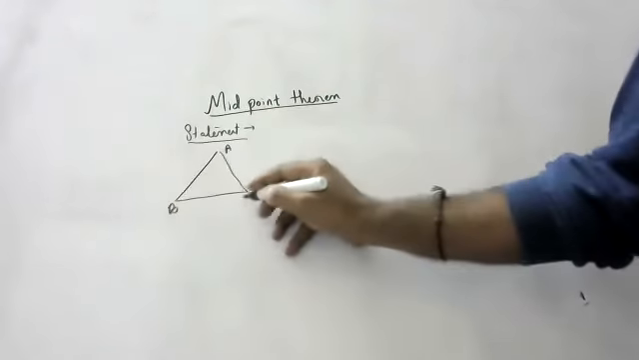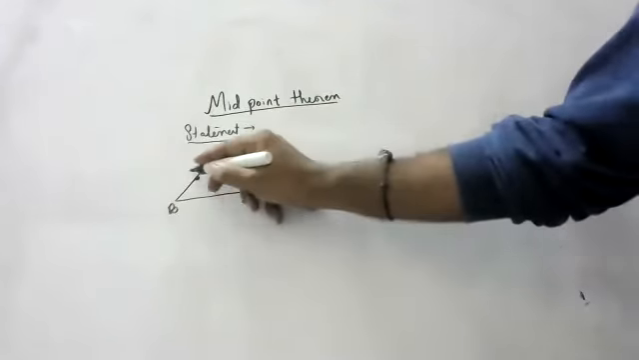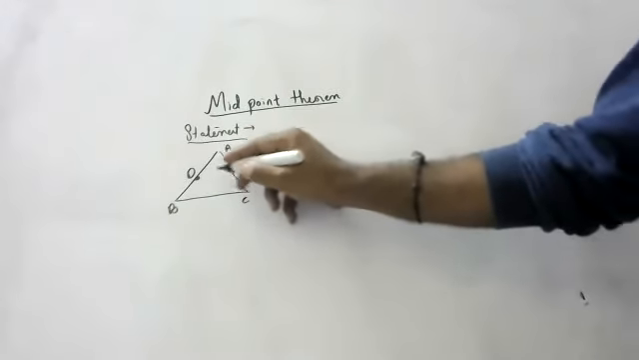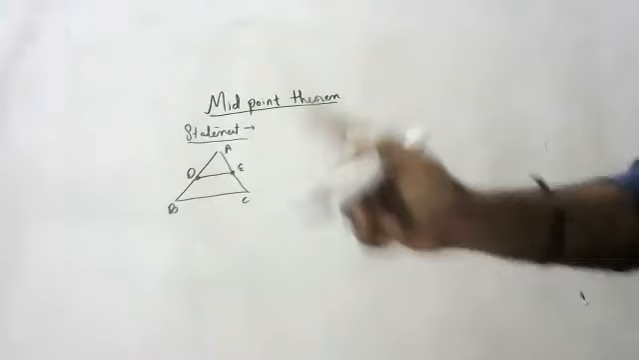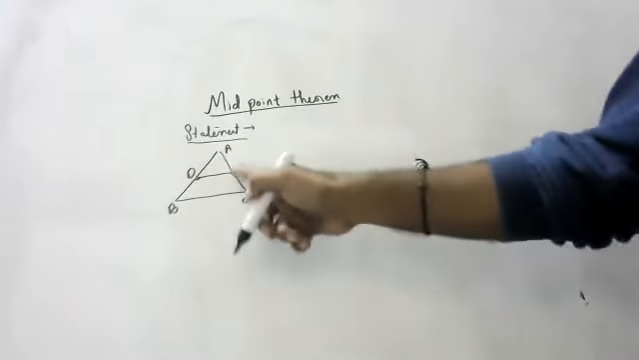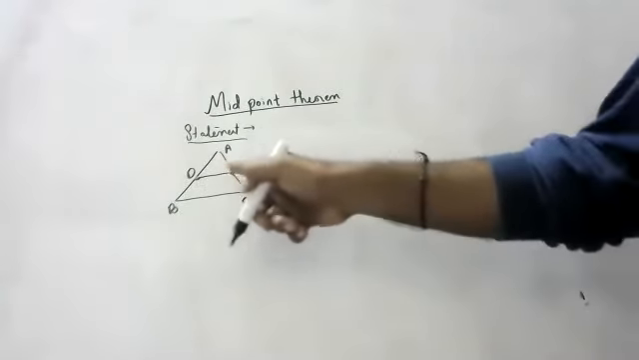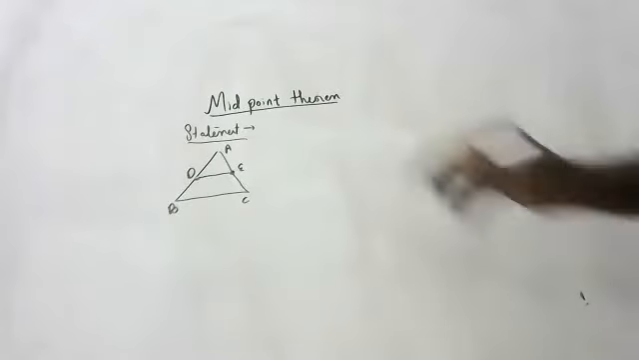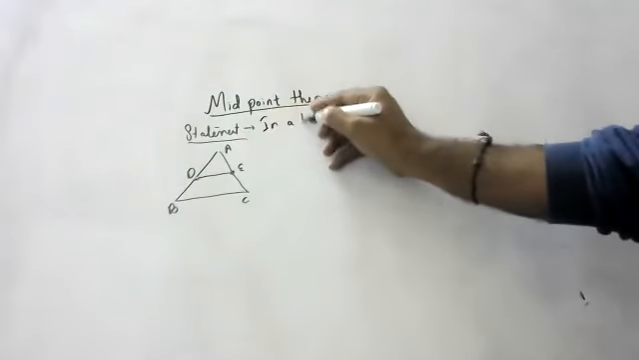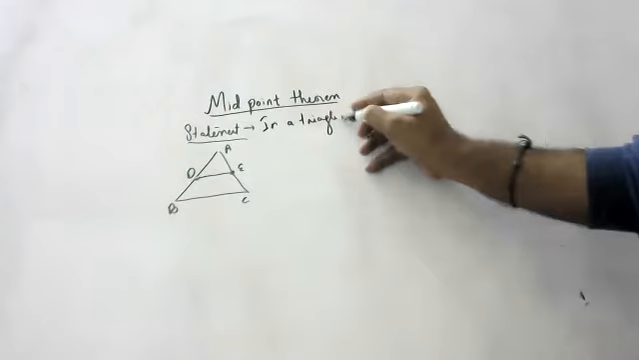In a triangle, the line joining the midpoints of two sides is parallel to the third side and half of the third side. What is the statement? In a triangle, you should compulsorily write this, children.